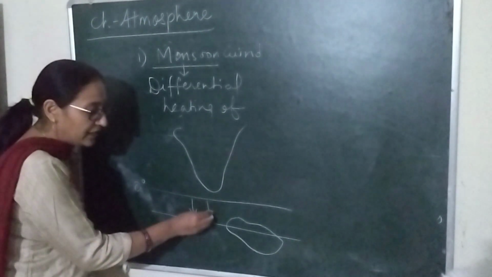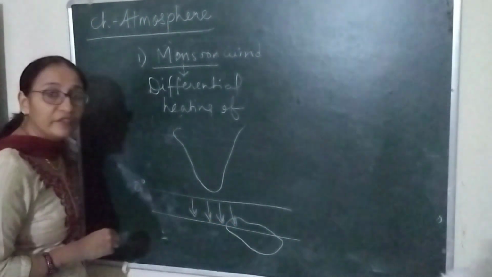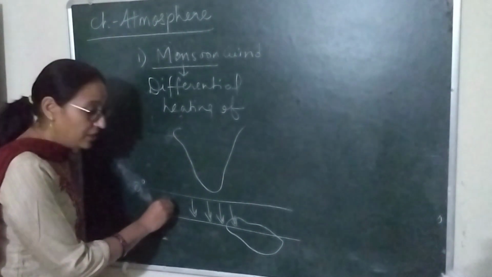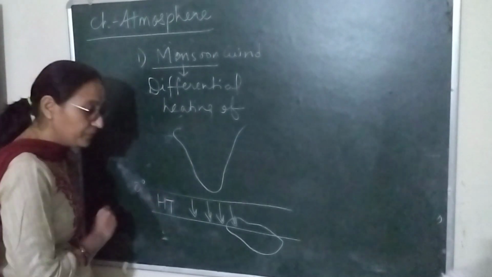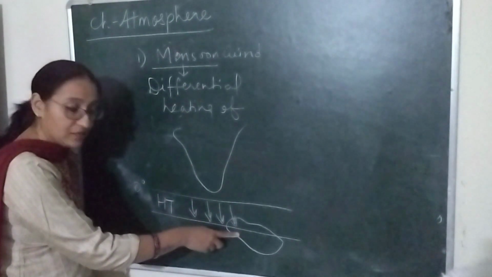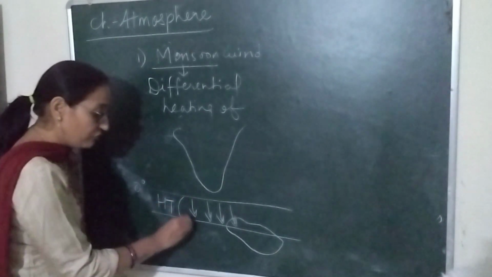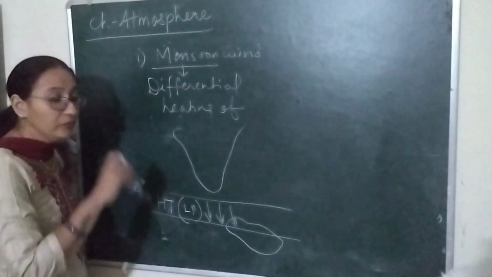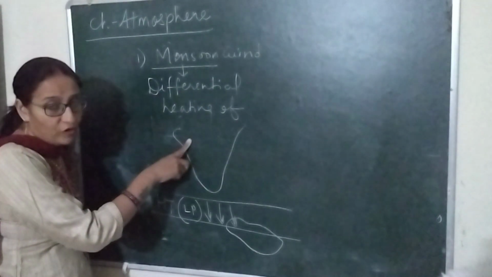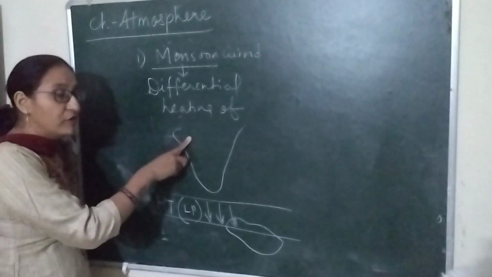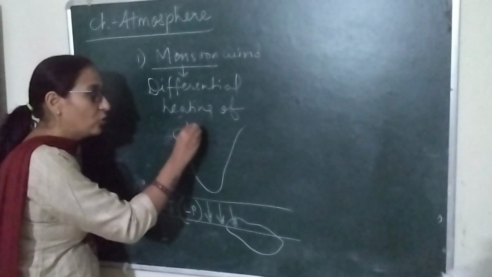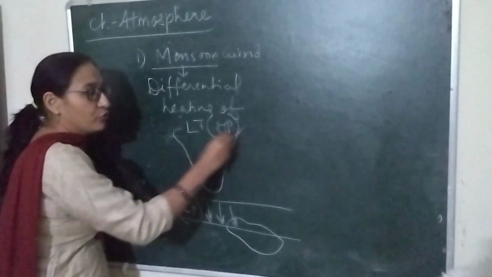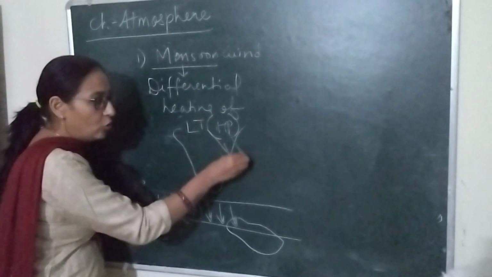If the sun rays directly fall over the Tropic of Capricorn, what kind of temperature condition will be here? High temperature, because the land heats up faster. And if there is a high temperature, what will be the pressure condition? Yes, there will be low pressure. Now, if the sun rays are not overhead here, what will be the temperature condition? There will be a low temperature. And what will be the pressure condition? High pressure. So wind always blows from high pressure to low pressure.